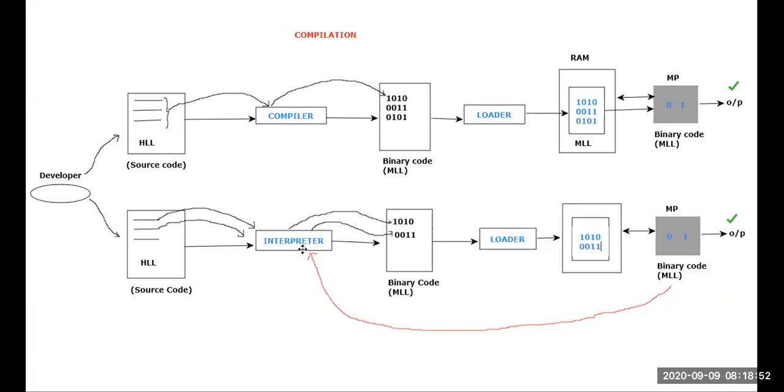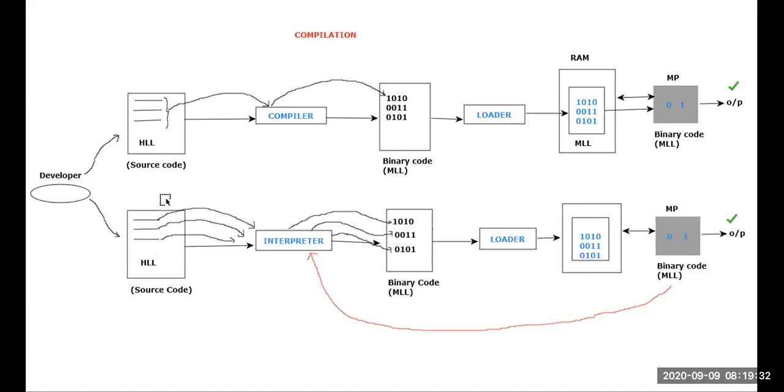Once again, the control will be given to the interpreter. Why once again has the control been taken by the interpreter? Now tell me the answer. Why? Because don't you think one more line is still there? The interpreter will take the last line of code. After taking that last line of code, it will produce the machine level language code. I will just tell this happens to be the machine level language code 0101. This would be loaded on the RAM. If it is there on the RAM, the microprocessor will execute and you will be getting the output.